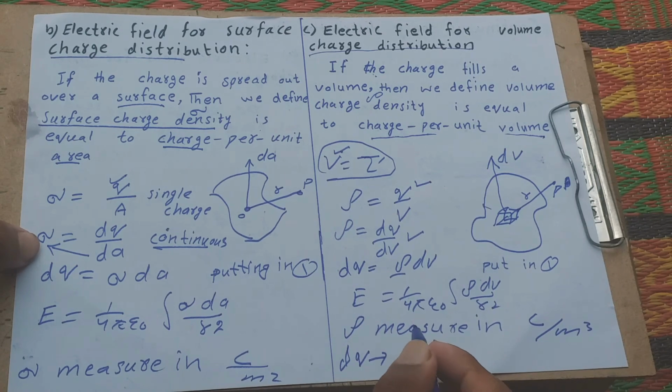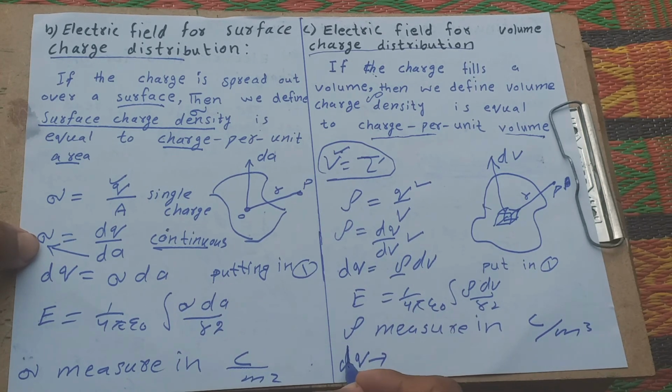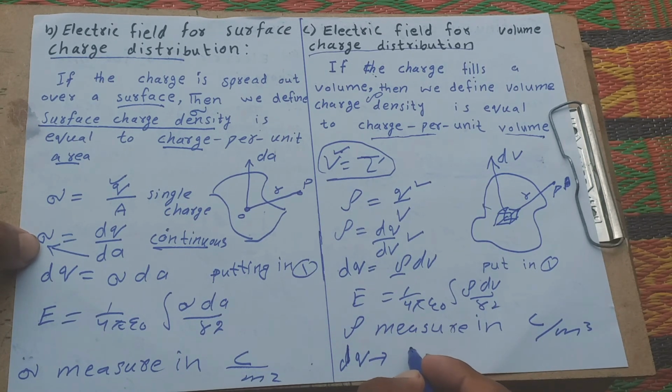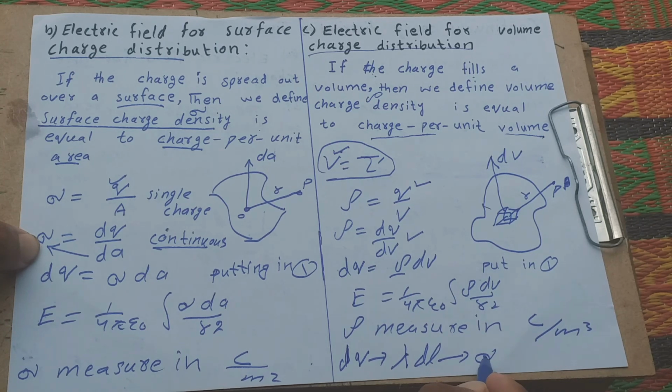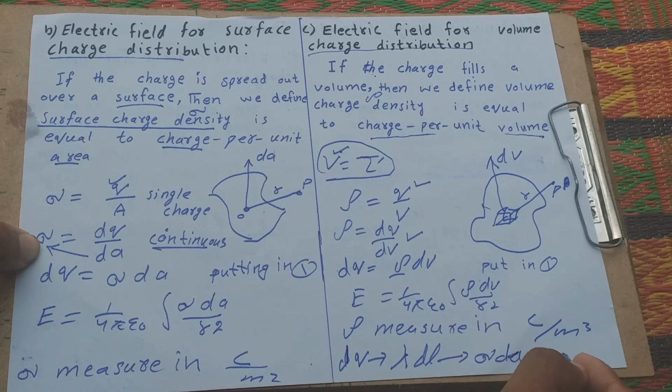We convert charge distributions: for line charges, dq is equal to lambda dl; for surface charge distributions, we convert dq into sigma dA; and for volume charge distribution, we convert dq into rho dV.